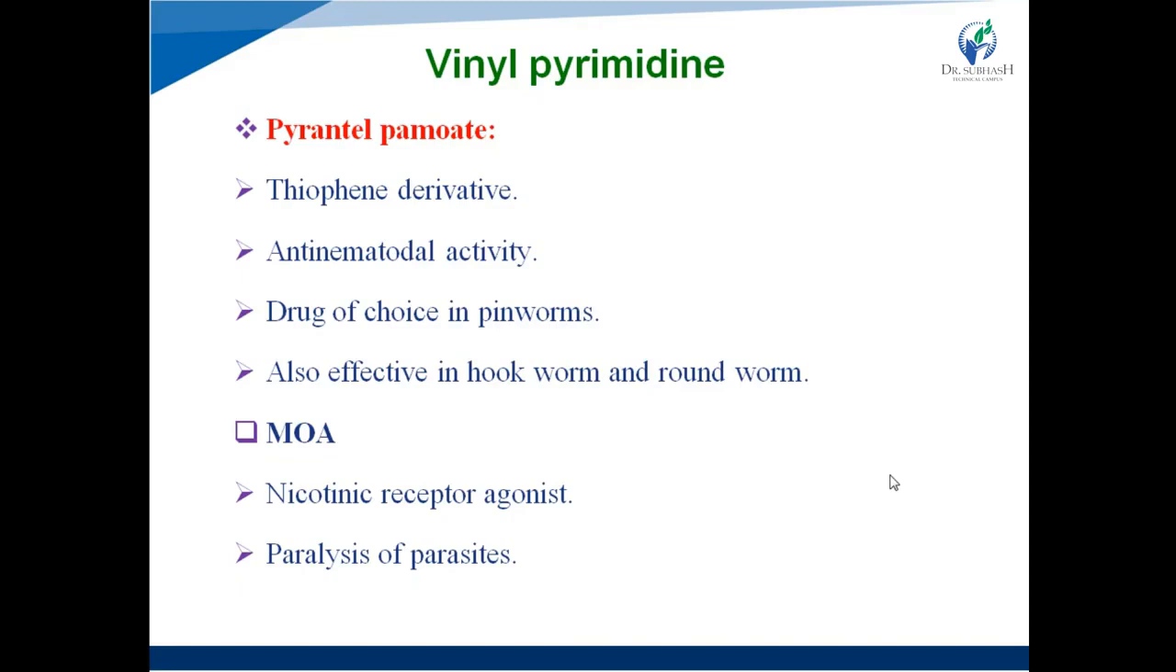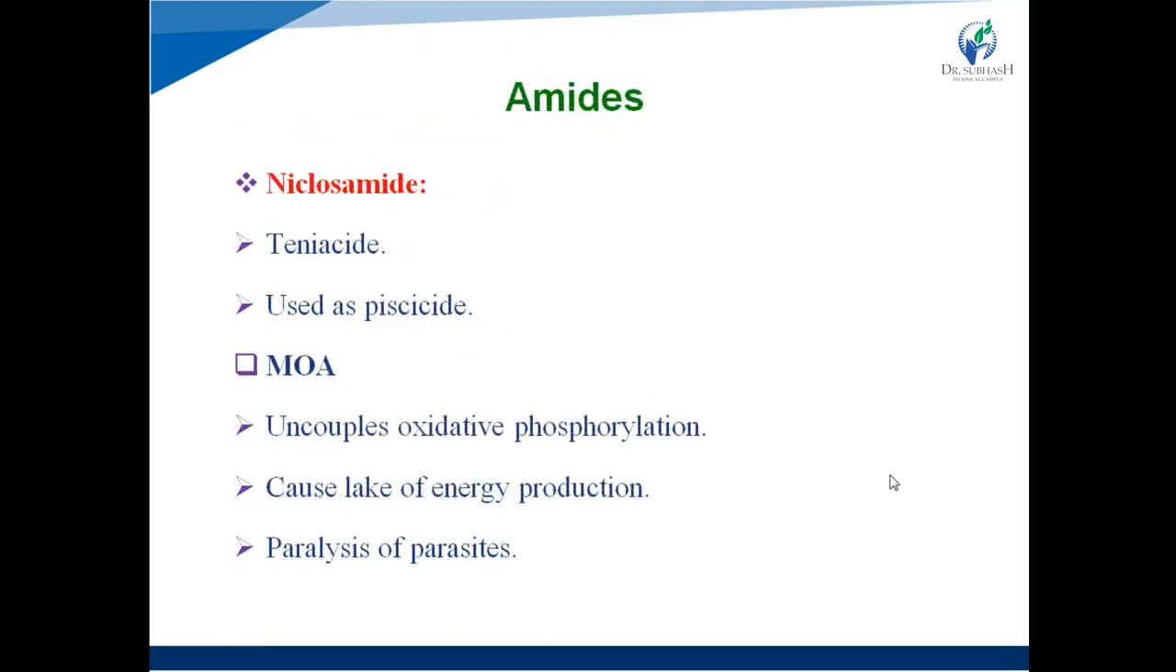Mechanism of action is nicotinic receptor agonist. It acts as a nicotinic receptor agonist and it causes stimulation of nicotinic receptors that will lead to paralysis of parasites. Amides, example is niclosamide. It acts as a teniacide. What is a teniacide? The drug which causes inhibition of the tapeworms or kills the tapeworms is known as a teniacide. So niclosamide causes inhibition of tapeworms.